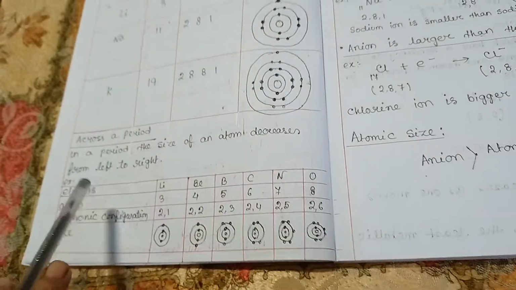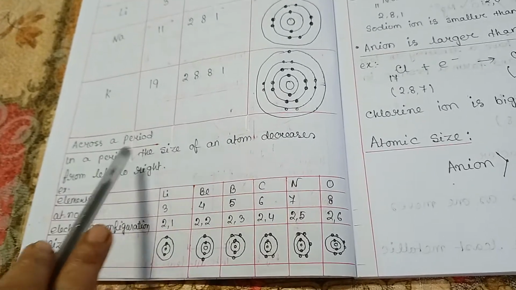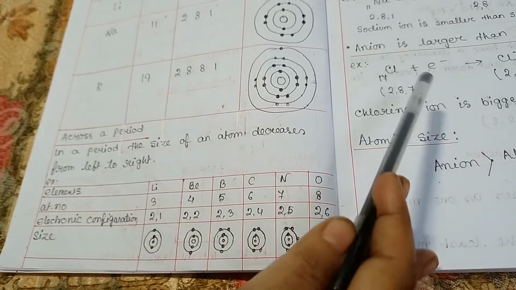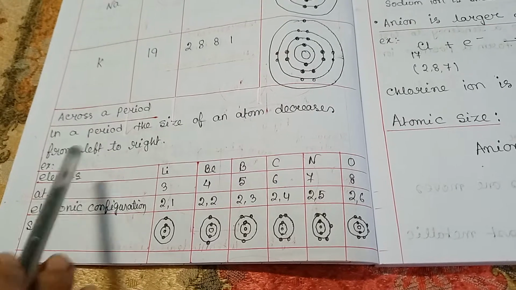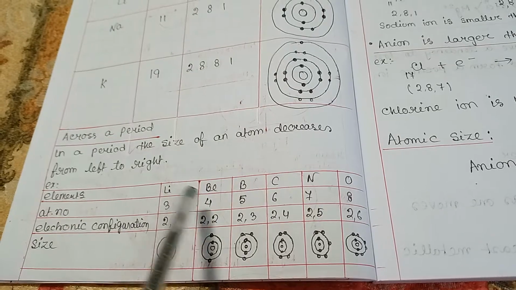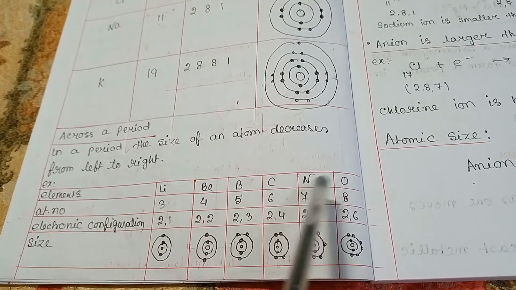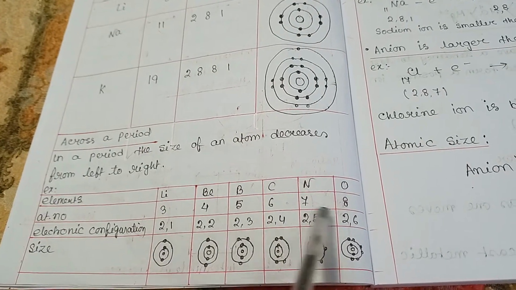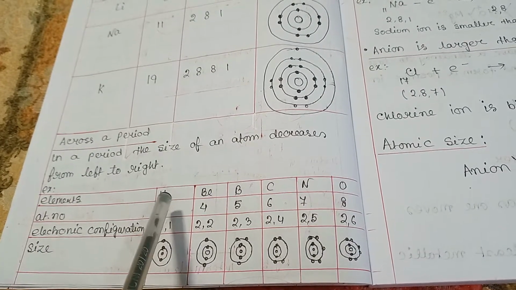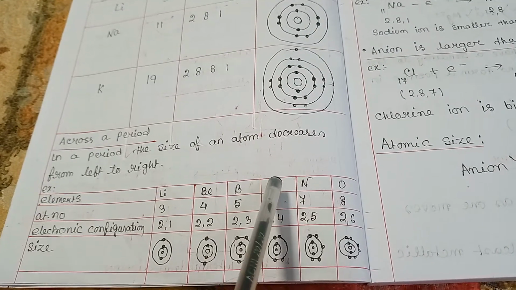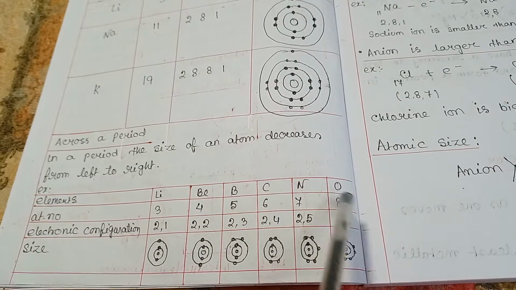Now across a period, the size of an atom decreases from left to right. See second period elements: lithium, beryllium, boron, carbon, nitrogen, oxygen. Atomic number goes on increasing. Lithium has atomic number 3, beryllium 4, boron 5, carbon 6, nitrogen 7, and oxygen 8.